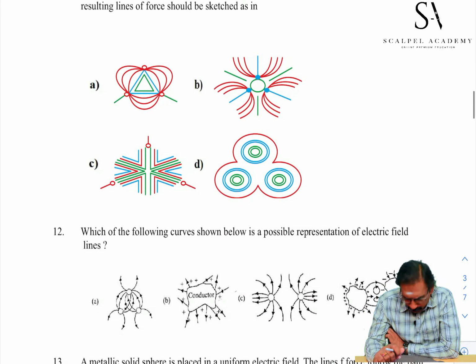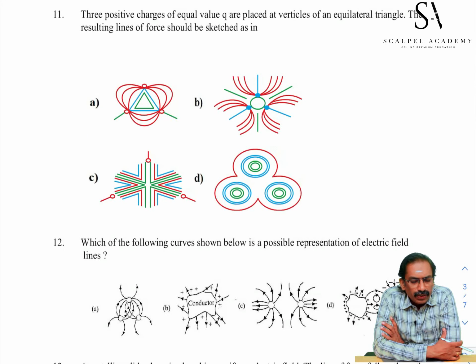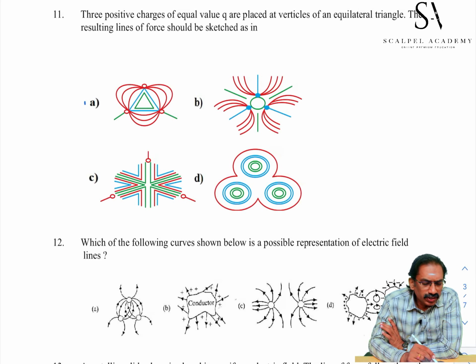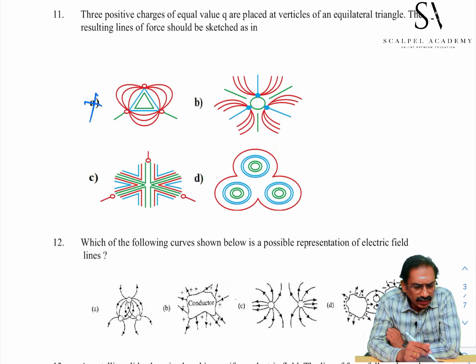Student, go to the 11th problem. Three positive charges of equal value Q are placed at the vertices of an equilateral triangle. The resulting lines of force should be sketched as in. Go to the first one. Positive charges: field lines may originate from one positive and terminate at a negative charge. If a negative charge is not there, the line will terminate at infinity. The first cannot be a choice because it originates at a positive charge and terminates at another positive charge.